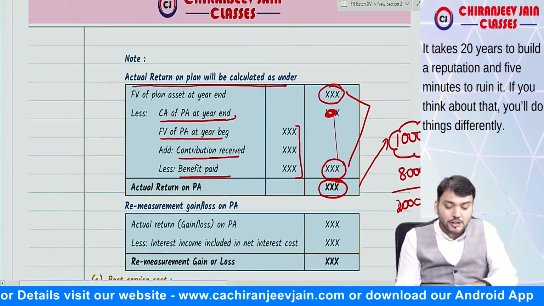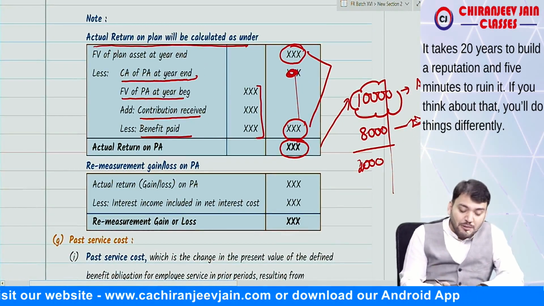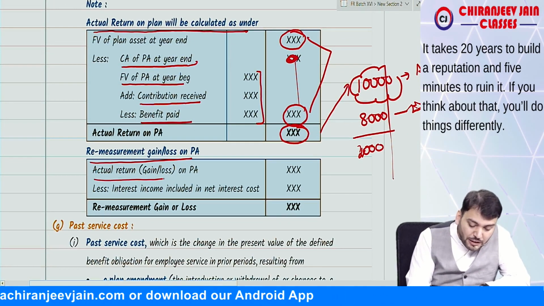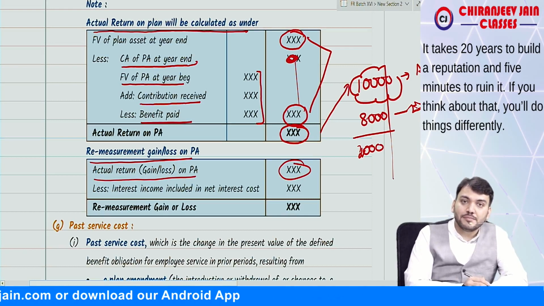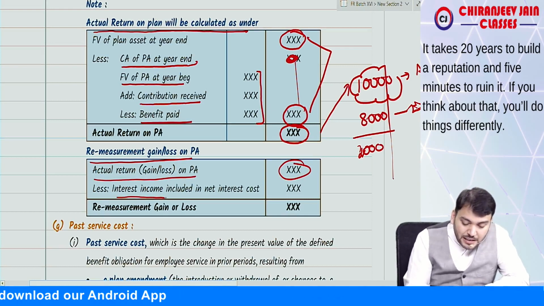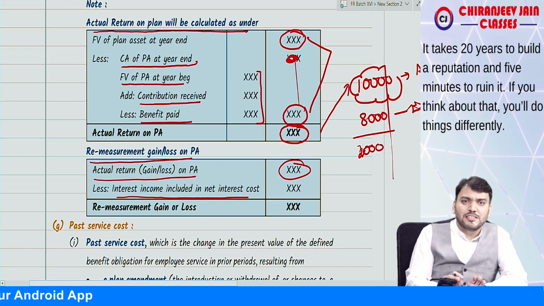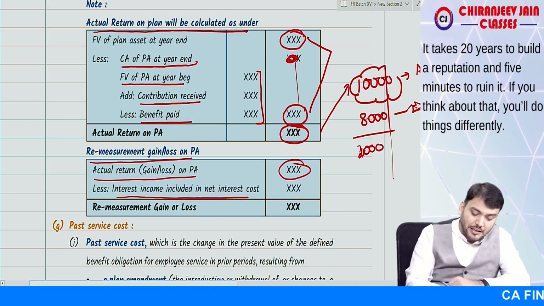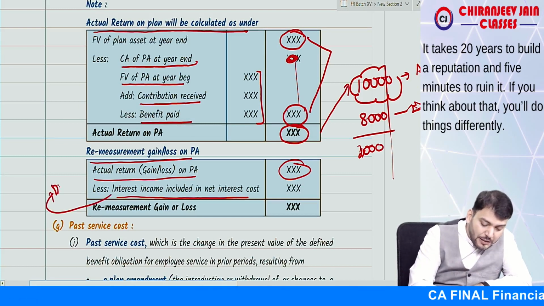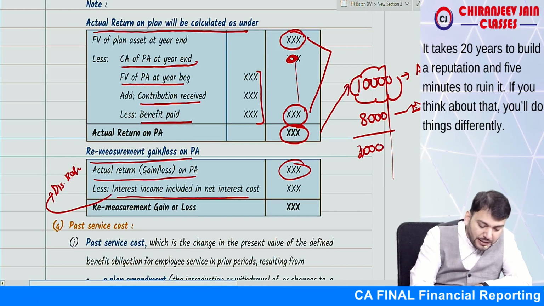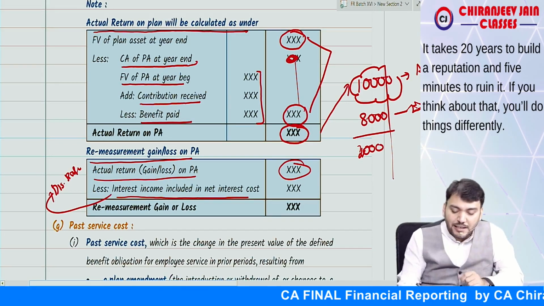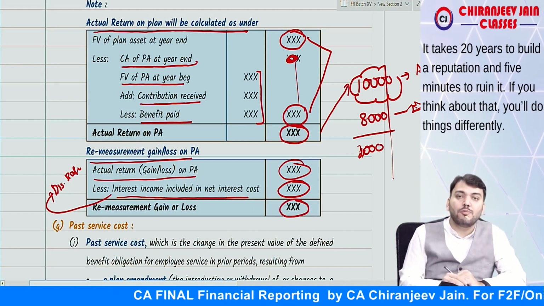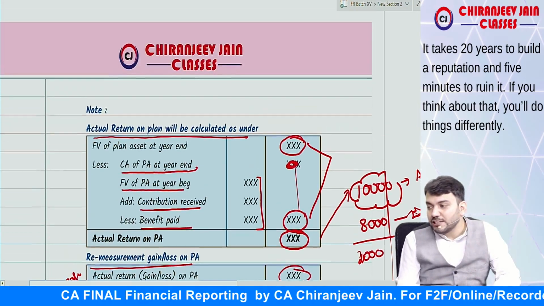I hope you are understanding. So first we'll calculate actual return. Then we'll find out remeasurement gain or loss. Remeasurement gain or loss will be equal to actual return on plan asset, less interest income included in net interest cost. I'll come to the meaning of net interest cost. Interest income is calculated based on discount rate. Understood? So this will be remeasurement gain or loss, which will also be transferred to OCI.